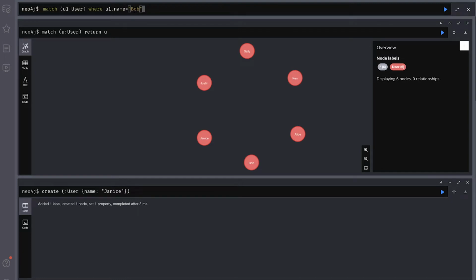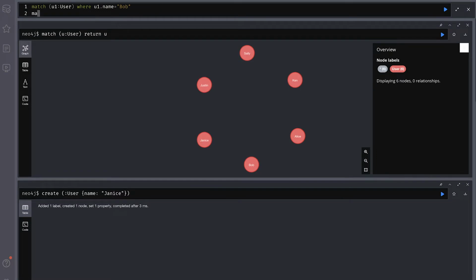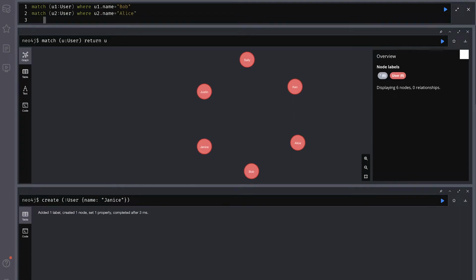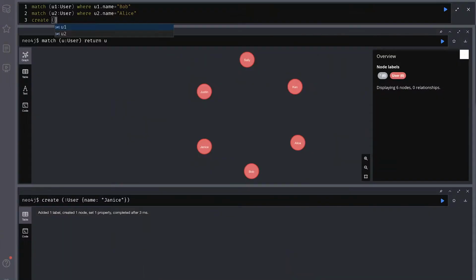There we go. Beautiful. Now I've started a new line, and what I'm doing is matching the second user, which is going to be Alice. So we're going to write Alice, just like that. Now we have both Bob and Alice matched in our query, and we are going to create a relationship between Bob and Alice, starting with Bob. The relationship is going to be FRIENDS_WITH, and it's going to end with Alice.